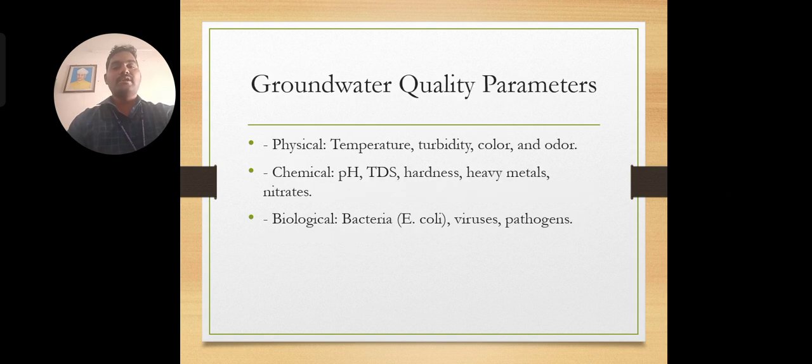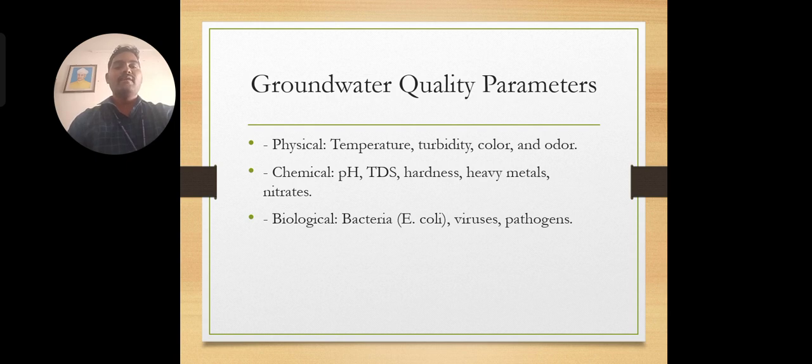Then there are the groundwater quality parameters. We consider physical parameters, chemical parameters, and biological parameters. Coming to the physical parameters: temperature, turbidity, and color. Good quality water is colorless. If it has more color, then definitely contamination exists.